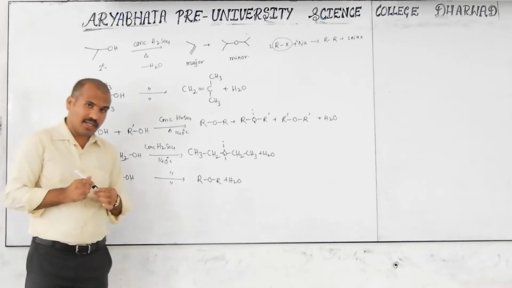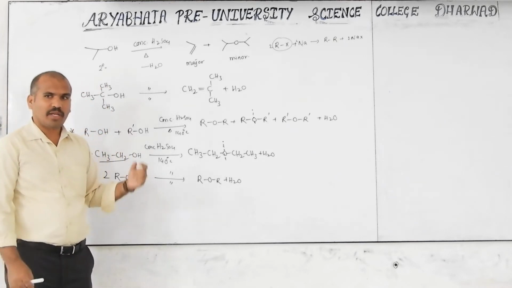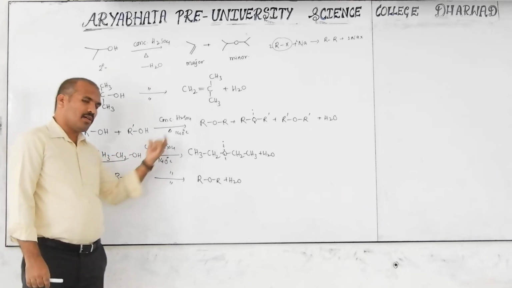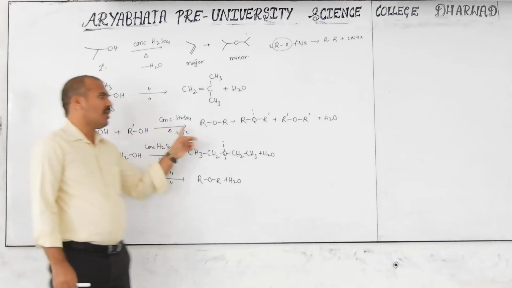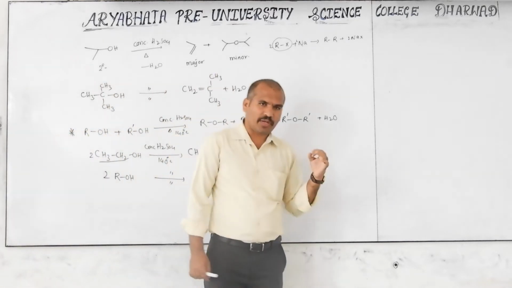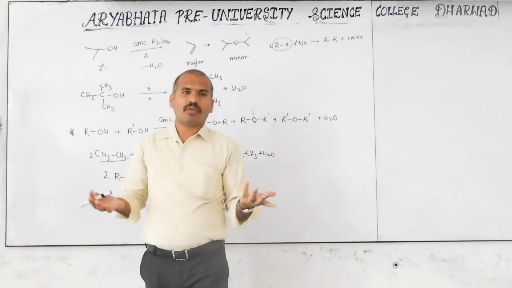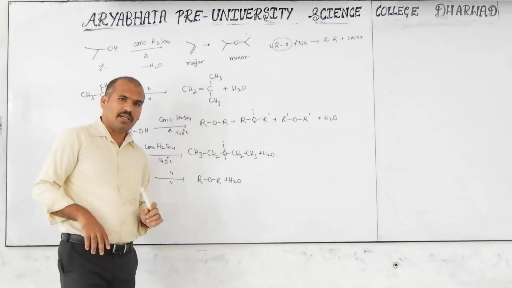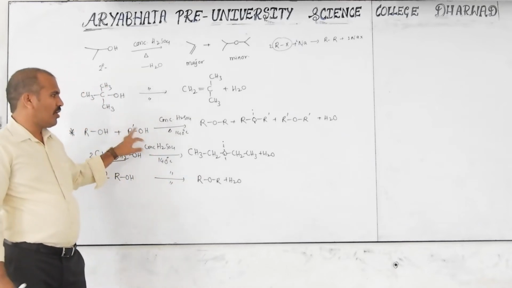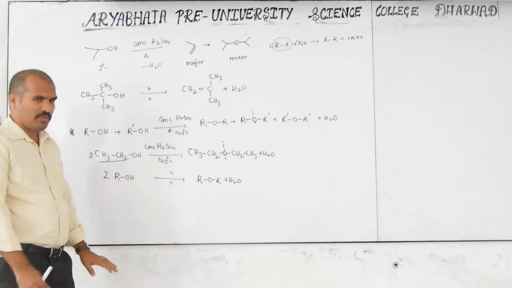Can you prepare an unsymmetrical ether by using alcohols with concentrated H2SO4? No. Reason: the products have nearly equal volatility and separation will be difficult. When you cannot separate them, there is no use in preparing that ether. So this is a very important point. Remember it for competitive exam purposes.